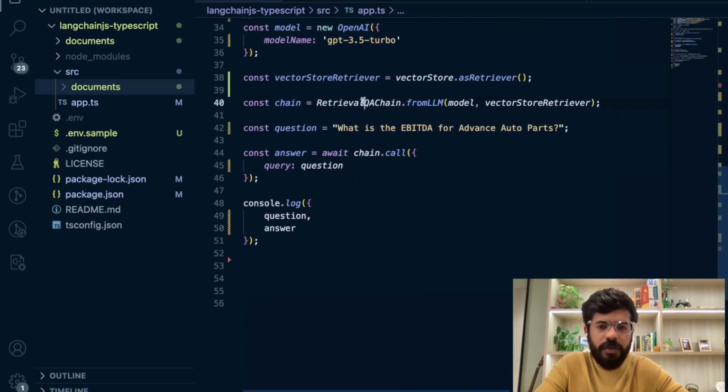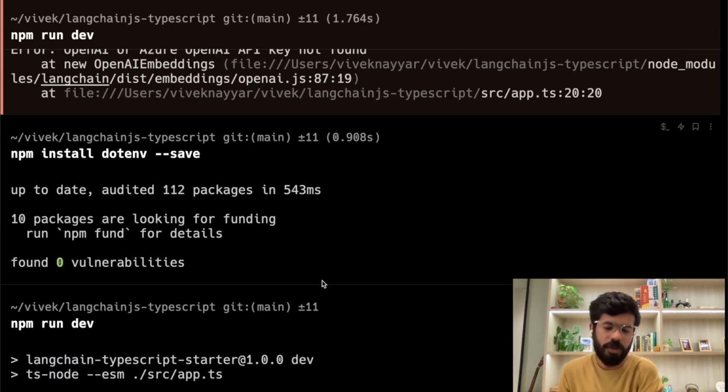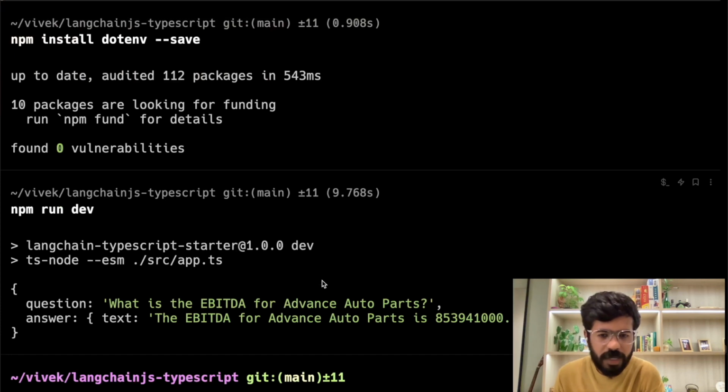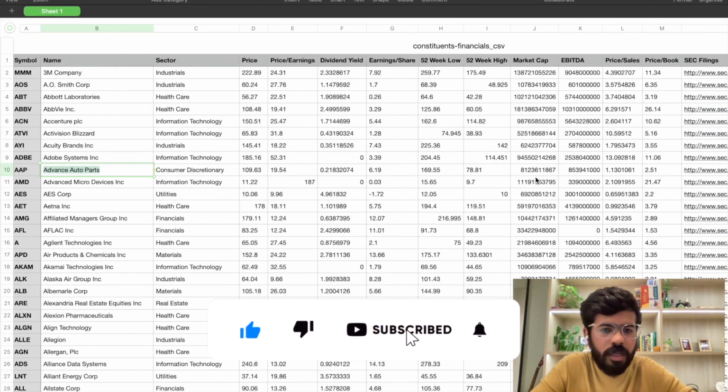So now if you see, I've created a QA chain, I've asked the question, and I've printed the answer, and we are going to run this now and let's see if we get the correct answer or not. It takes a bit of a second and hopefully it should run. What is the EBITDA for advanced auto part? It has exactly written the EBITDA for advanced auto part is here, which is correct. We can verify it as well. The EBITDA is this. Okay, perfect.